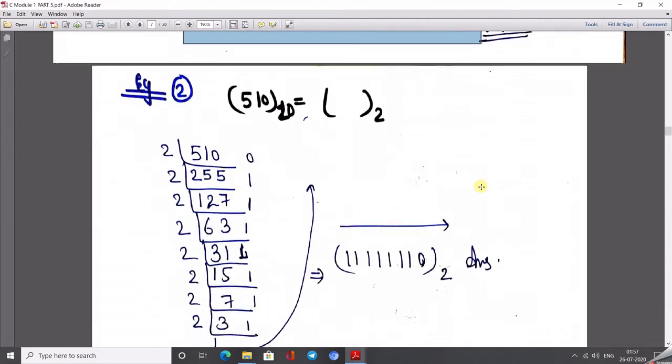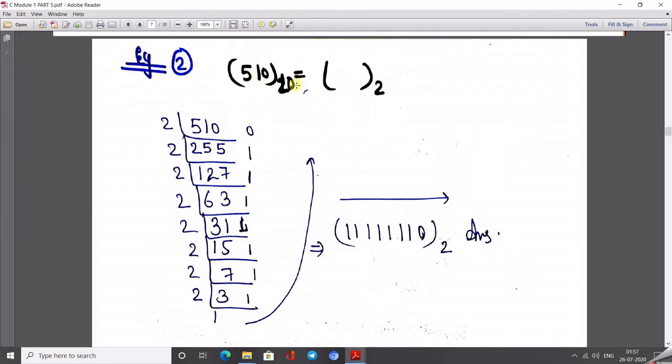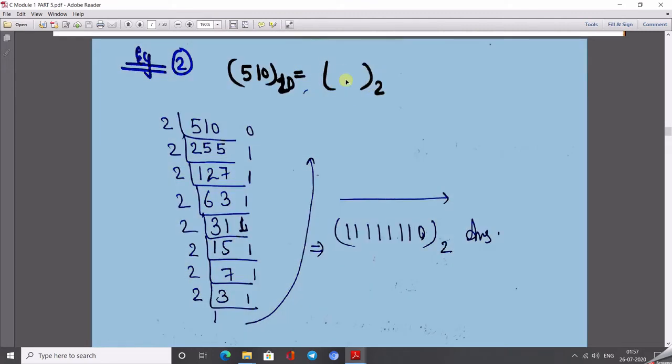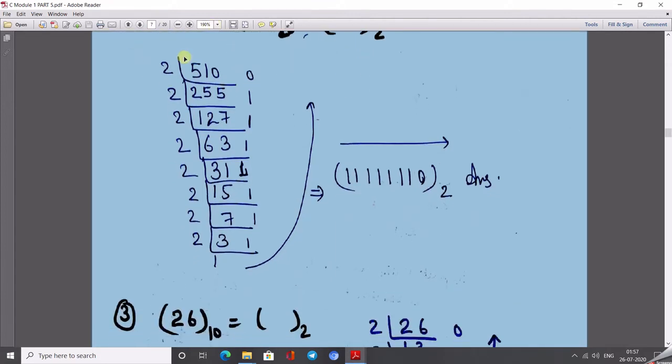So let's take another example. For the number 510 of the decimal number system, we need to convert this value into the binary number system. Again we divide it by 2, then we get remainder 0. Then again divide 255 by 2, and we get answer 127 and remainder 1. Again divide, we get 63, remainder 1, then we divide 63 by 2. After dividing 63, we get 31, remainder 1. After dividing 31, we get 15, remainder 1. After dividing 15, we get 7, remainder 1. After dividing 7, we get answer 3 and remainder 1, and again dividing 3 by 2, we get 1 and remainder 1.